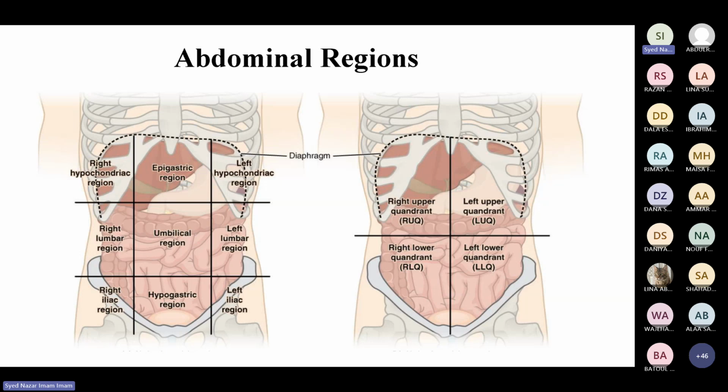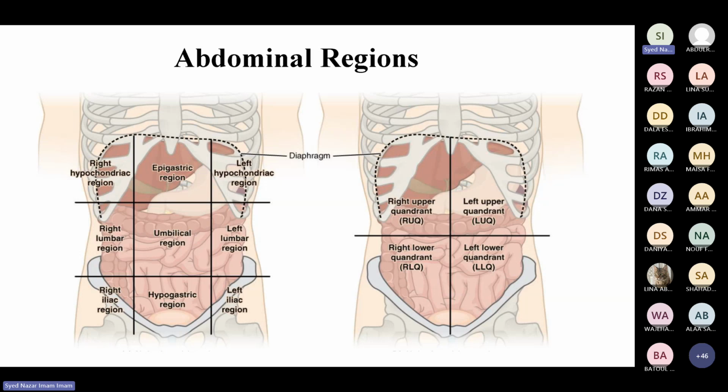When you go to the clinics or the hospital, you will see a note that the patient is complaining of pain in the right iliac region or the right iliac fossa. So you immediately understand which region the consultant or specialist is talking about. If they ask you to go and palpate the right iliac fossa of the patient, you should know exactly where the right iliac fossa is.